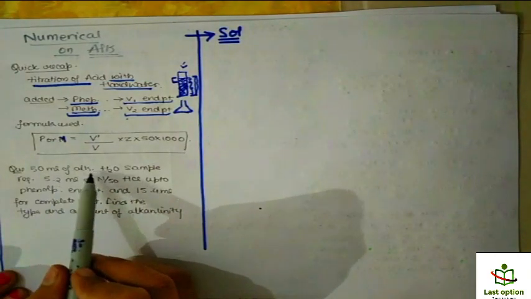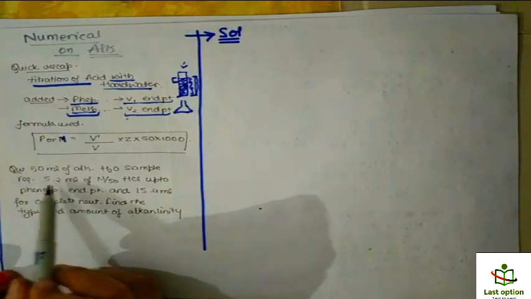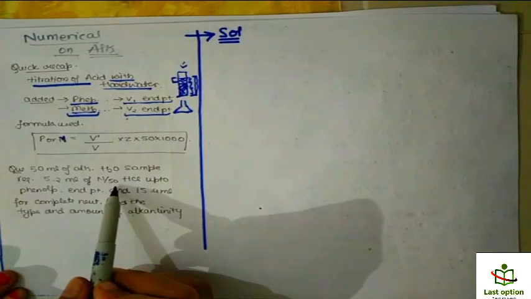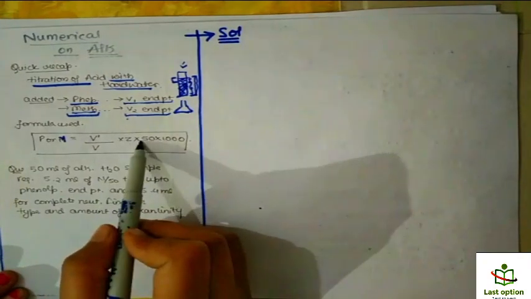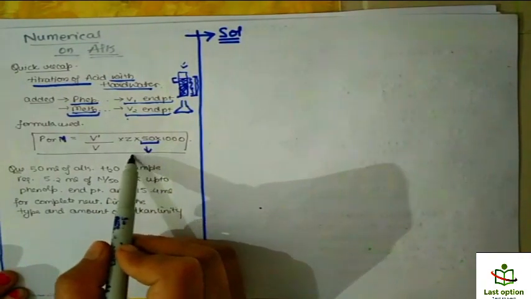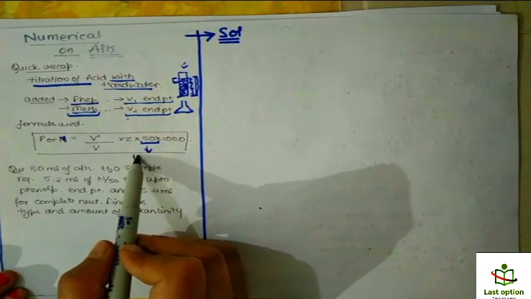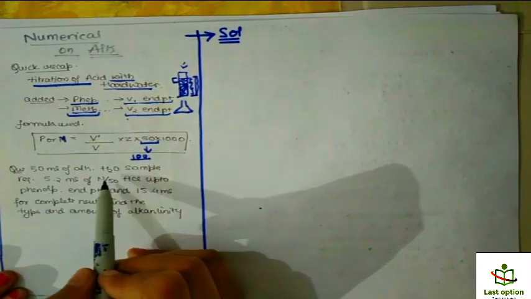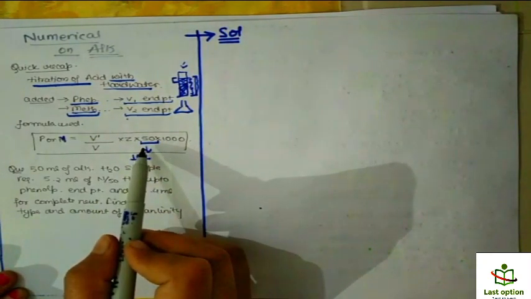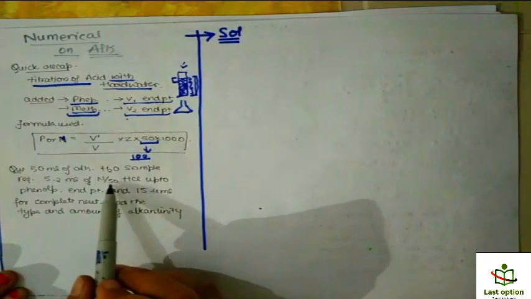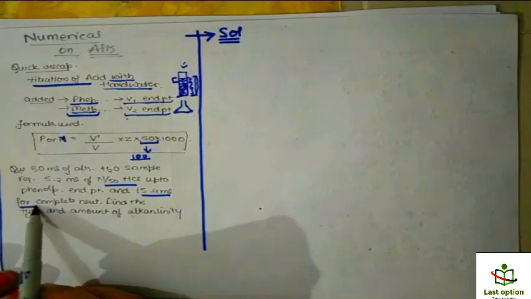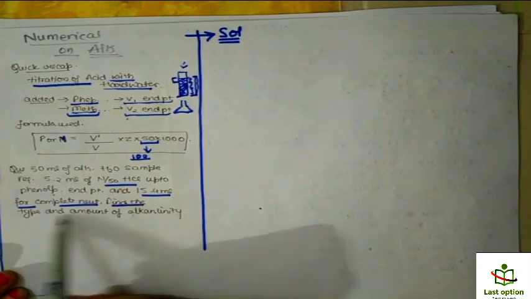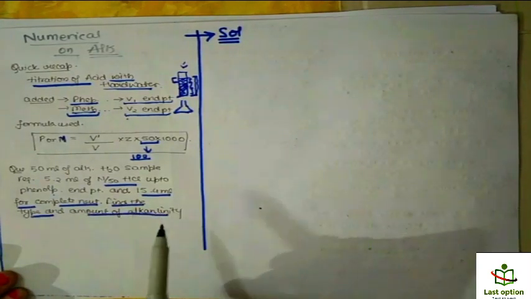So this is the formula we are going to use, and this is the question. 50 ml of an alkaline water sample required 5.2 ml of N by 50 HCl up to the phenolphthalein endpoint and 15.4 ml for complete neutralization. Find the type and amount of the alkalinity. One thing more: because we are using normality here, we use 50. The molecular weight of carbonate is 100, but for normality usage we use 50 here because its n-factor is 2.